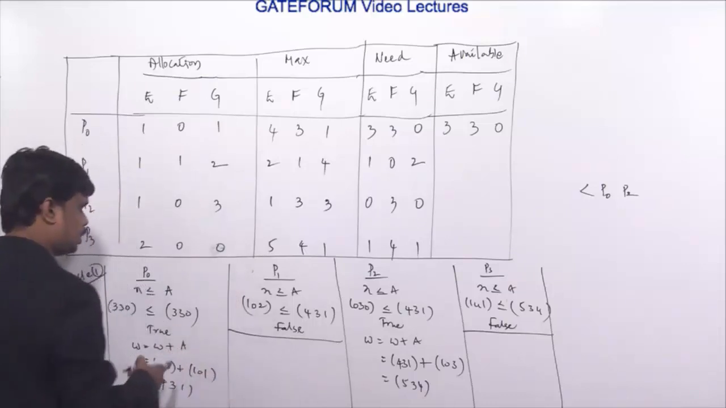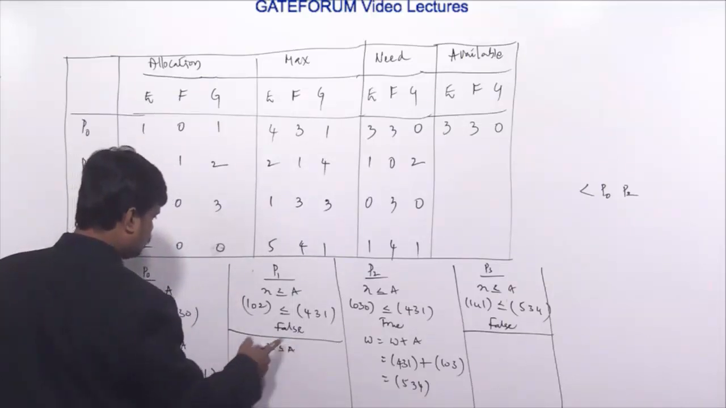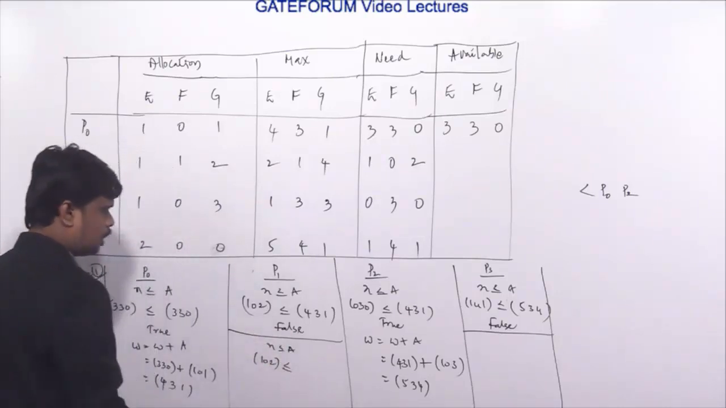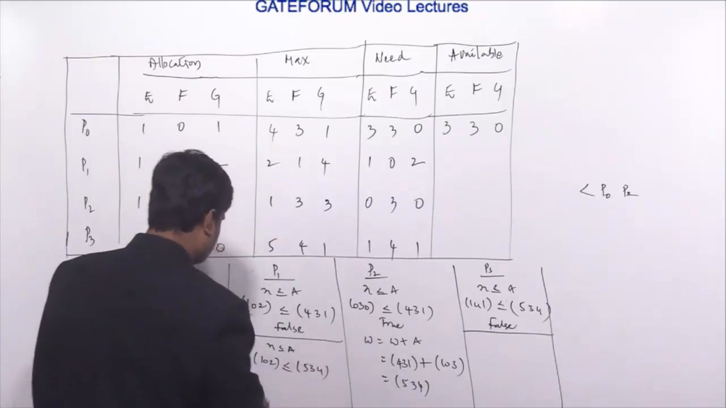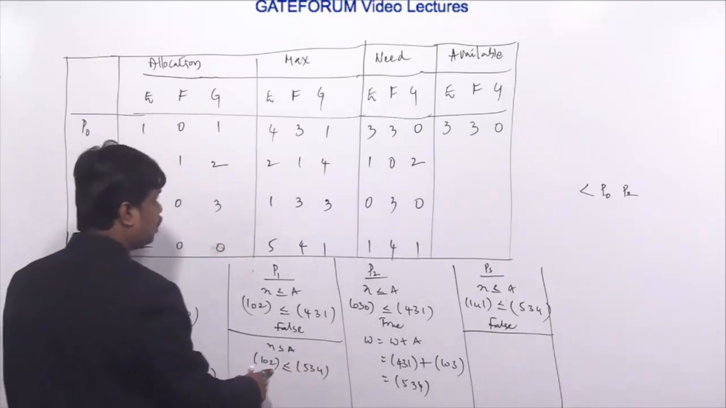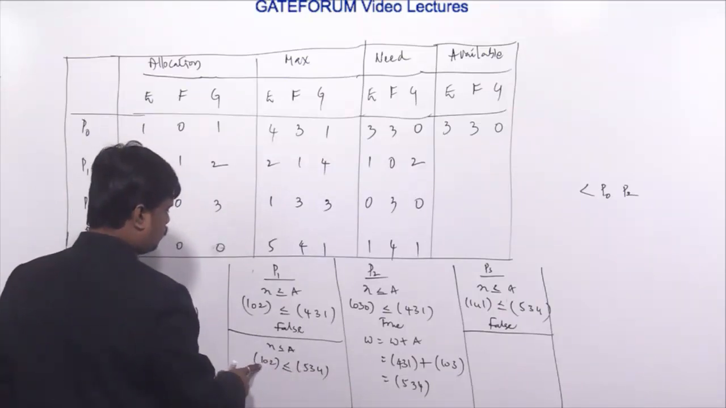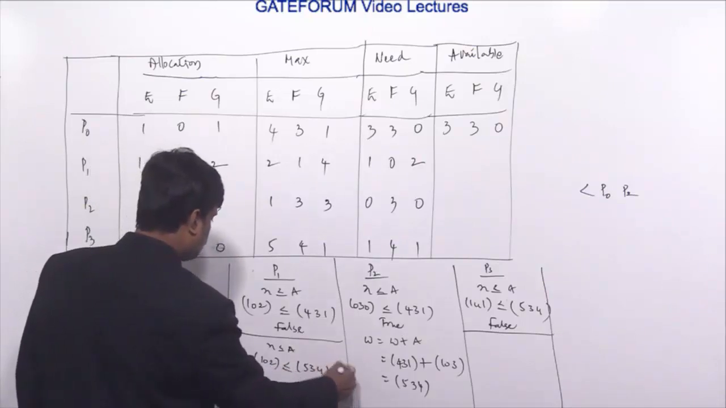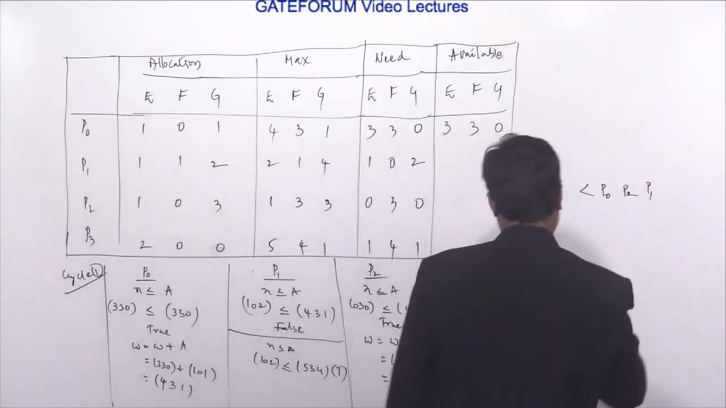Let's check with P1 again. Is the P1 need less than or equal to available or not? What is the need of P1? 102, less than or equal to what is the current available now? 534. It requires 2 instances of resource type G, of which 4 are available, so it can be satisfied. It requires 1 instance of resource type E and 5 are available, which can satisfy. So P1 can be completed, and I can add P1 to the safe sequence.